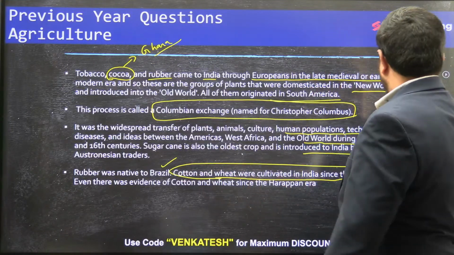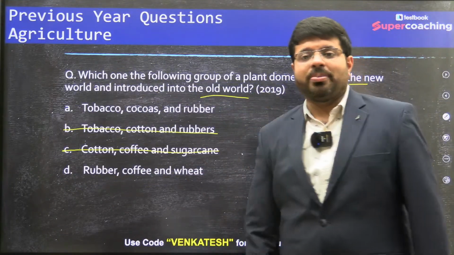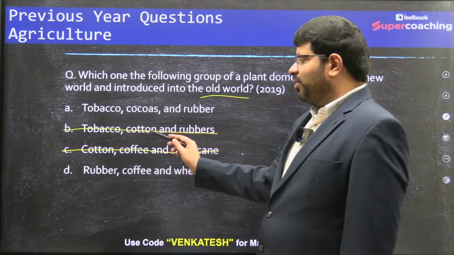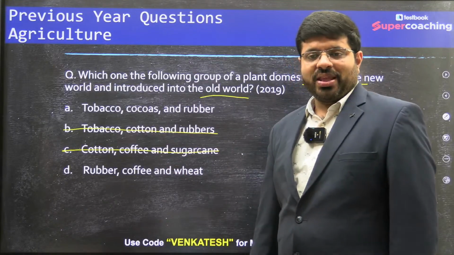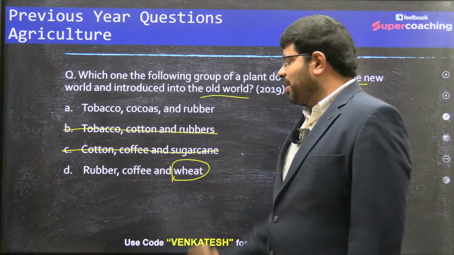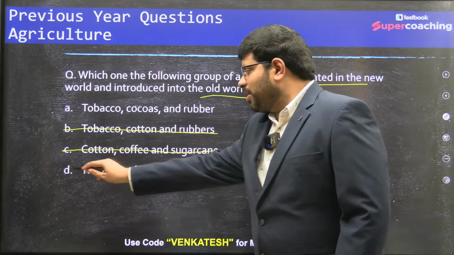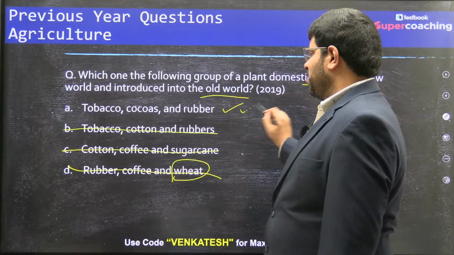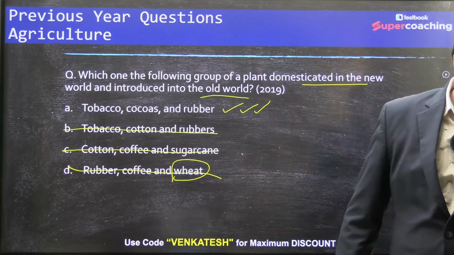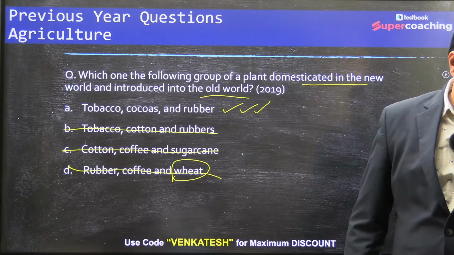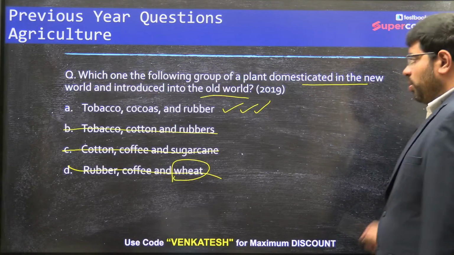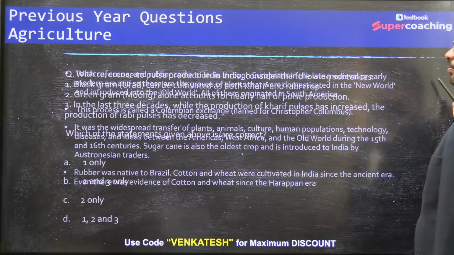Now, regardless of knowing about this Columbian exchange and all, if you have this basic idea, cotton, you should have eliminated B and C. And wheat is also a very traditional thing in India. You should have eliminated this. You are automatically getting the answer right. Got this? Right. That's good. Let's move to the next question.